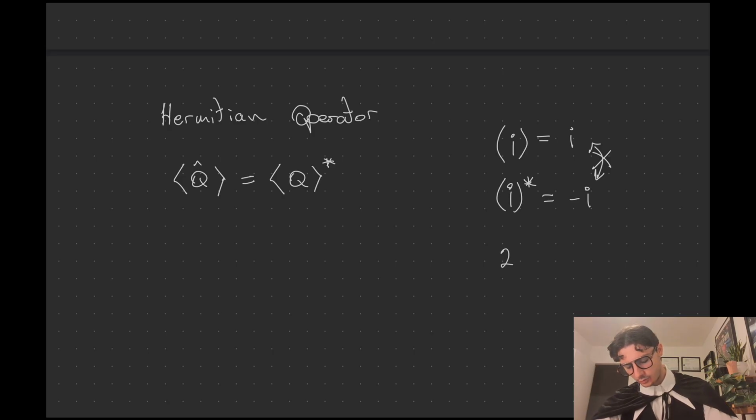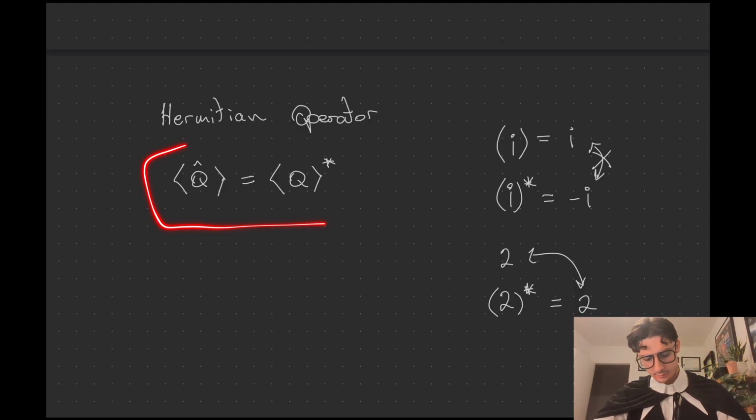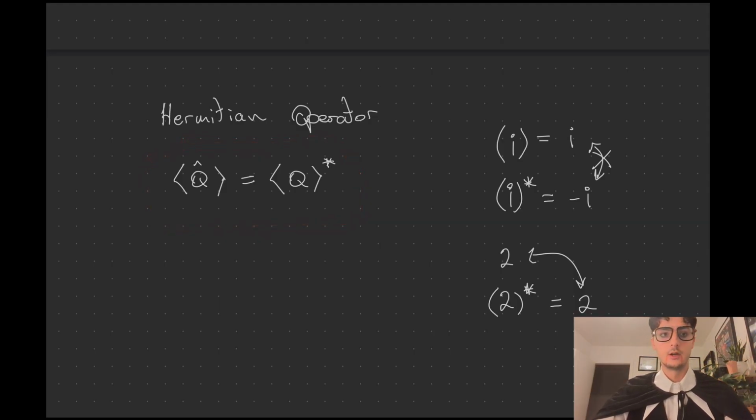But if you have the number 2 and the complex conjugate of 2, the complex conjugate of 2 is just 2. So you can see 2 is equal to 2. So if a number is its own complex conjugate, that means it's a real number. If it is an imaginary number, it is not equal to its complex conjugate, because complex conjugation takes an imaginary number like i and slaps on a minus sign in front of it. So a Hermitian operator has expectation values that yield real numbers, right? This is what a Hermitian operator is.